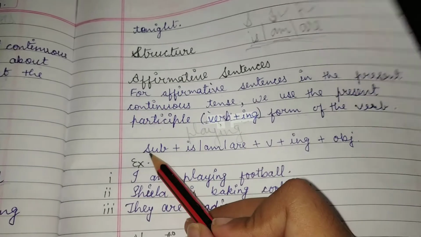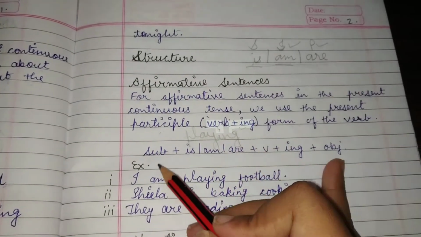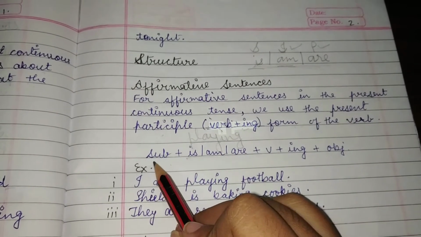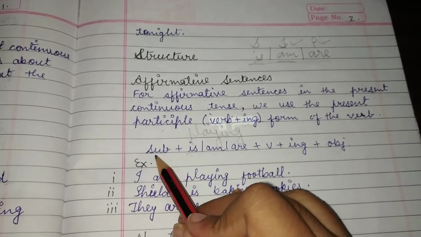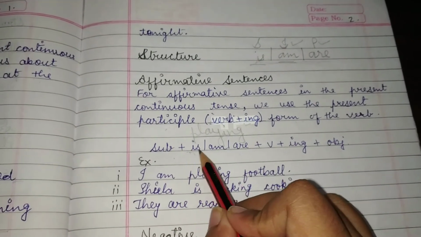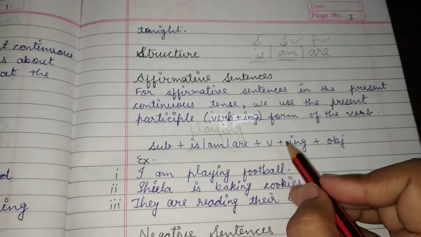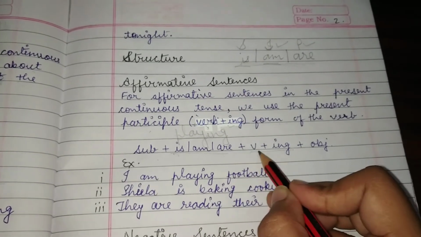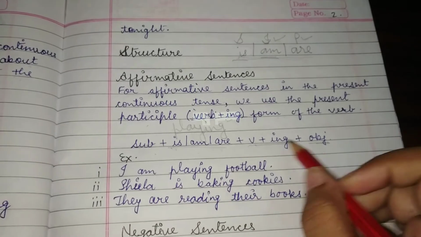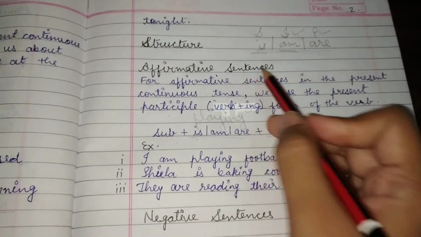Let's see the structure. Firstly we will write the subject, then the verb according to the subject. If the subject is singular, then write is. If the subject is plural, then write are. If the subject is I, then write am. Then according to the subject, we will write the helping verb, verb plus ing form, then object. This is the structure of the affirmative sentence.